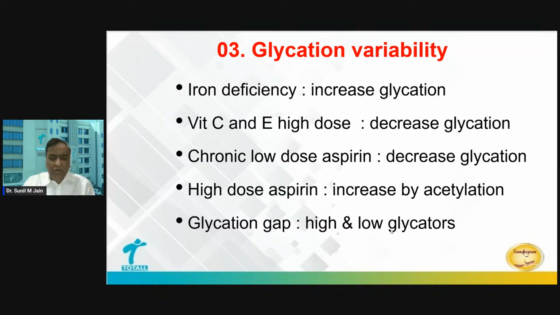And one more very important physiological parameter. There are patients who are high glycators. There are patients who are low glycators. What I mean to say, there is a subset of human beings whose hemoglobin will bind to glucose more avidly. We call them high glycators. Another subset of human beings whose hemoglobin does not have that much affinity, due to multiple factors, including pH, GLUT1, etc., which I talked about. These are called low glycators.